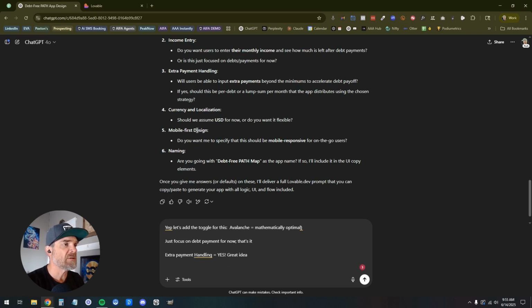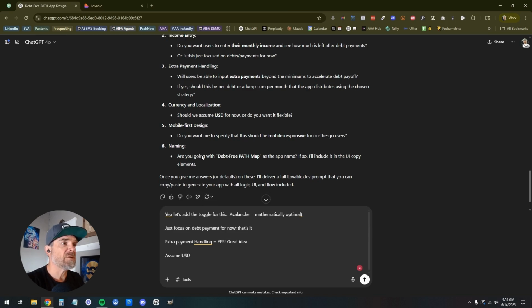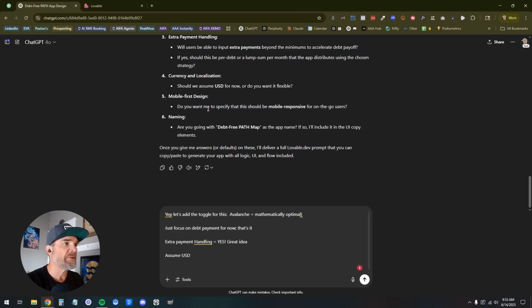Currency and localization. Assume USD. Sorry, anyone who is not in the US or managing their money that way. Maybe later I'll build it. Mobile first. Do you want me to specify this should be mobile responsive on the go? Yes. Needs to be mobile responsive.